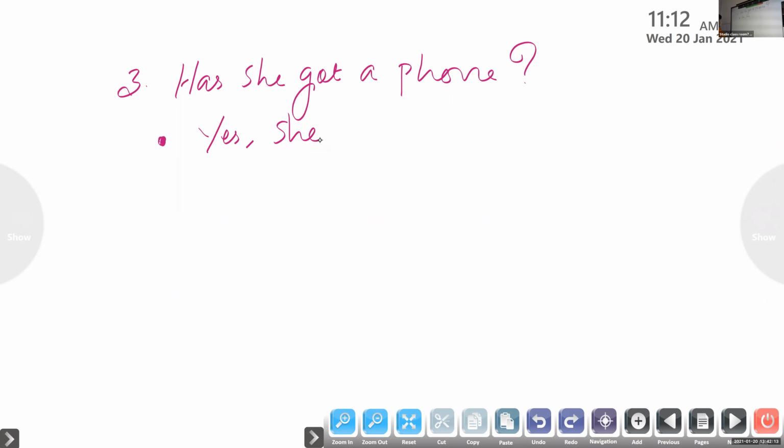Search for the auxiliary verb used in the question. Got. Got is a verb. As I have told you, there are 2 kinds of auxiliaries, primary auxiliaries and secondary auxiliary verbs. Primary auxiliary verbs are be forms, do forms, and have forms.